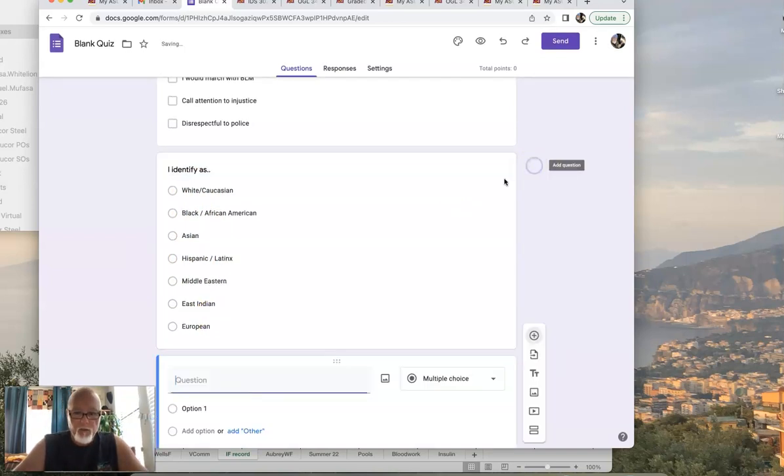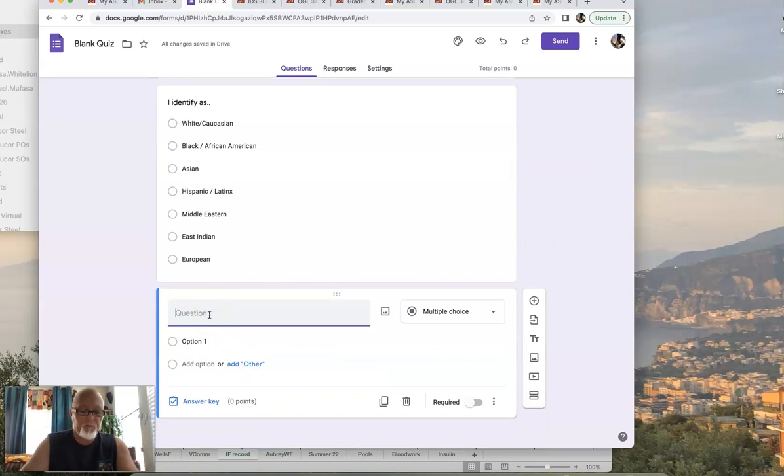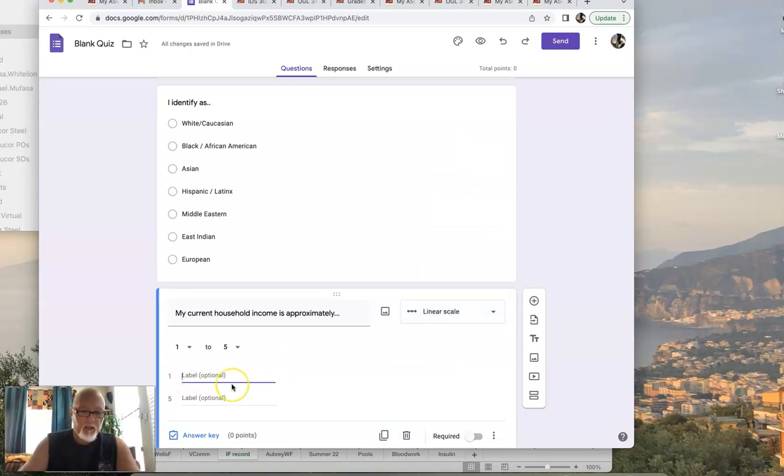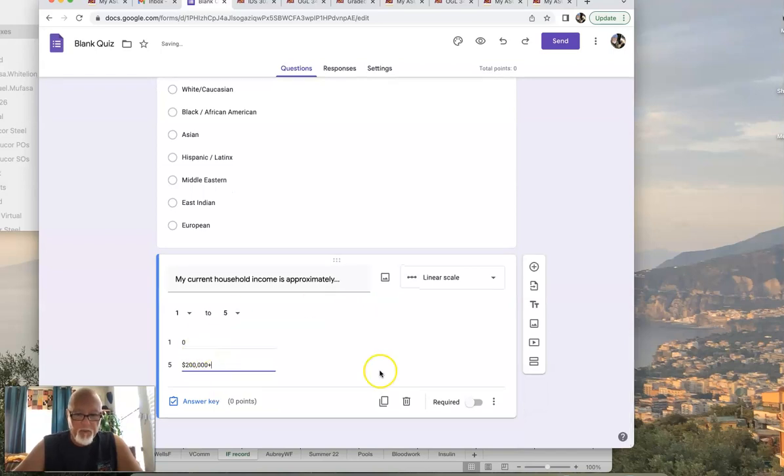Another one you might want to use is my current household income is approximately, and we can do a linear scale here. We could say 1 is 0 and 5 is 200,000 plus. That's just kind of a random number. You could do it a couple different ways anyways.